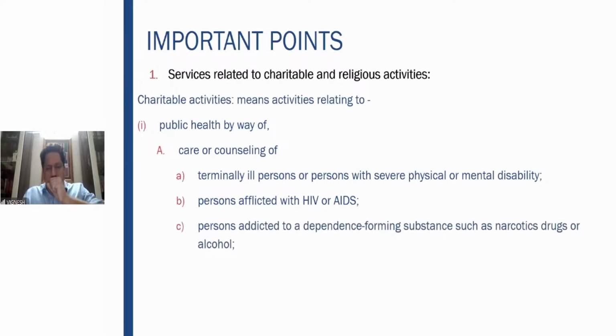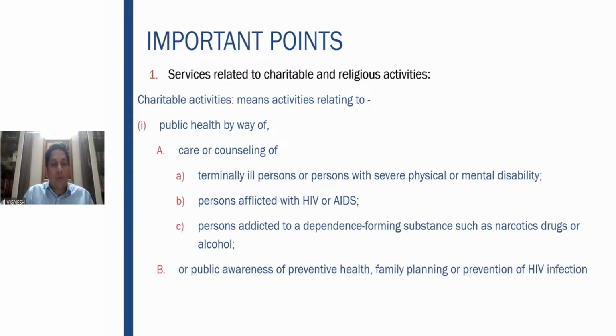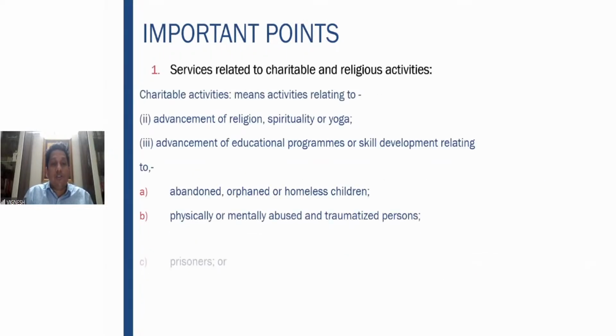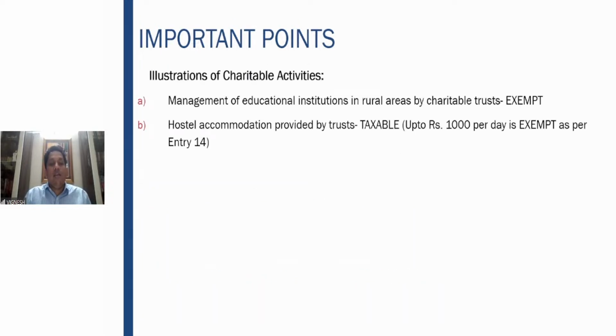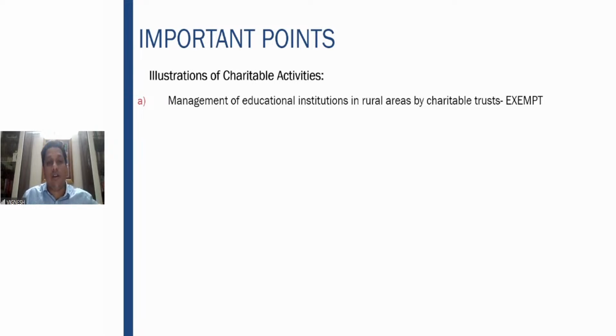So charitable activities is basically public health care or counseling, public awareness of preventive health, family planning, and advancement of education programs or skill development relating to these four things. So persons above the age of 65 years residing in the rural area is clearly given. Management of education institutions is not covered in the definition of charitable activity, but it is still exempt because there is another entry which we shall go through in our coming discussion, which mentions this. That is why it is exempt. So whether it is a charitable activity, it is not. But whether it is exempt, it is yes.